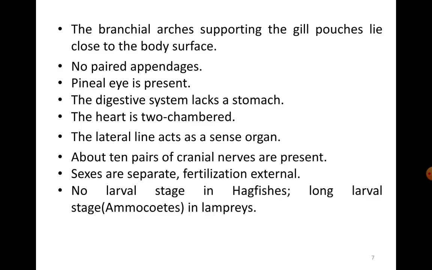Then lateral line system is present, which acts as a sense organ. They show about 8 or 10 pairs of cranial nerves. Kidneys are paired, elongated and primitive without a renal portal system. Genital ducts are absent, and sexes are separate.